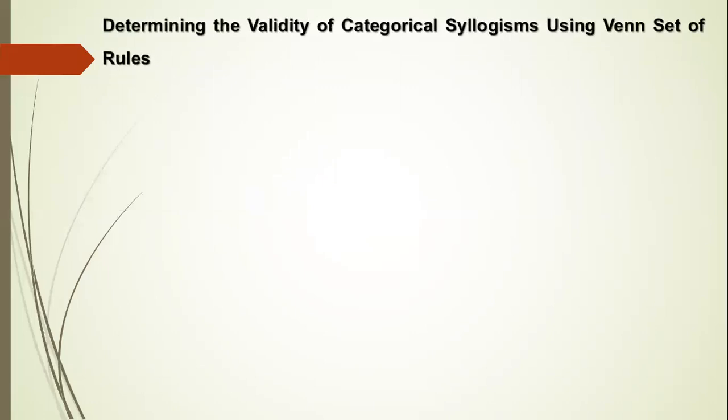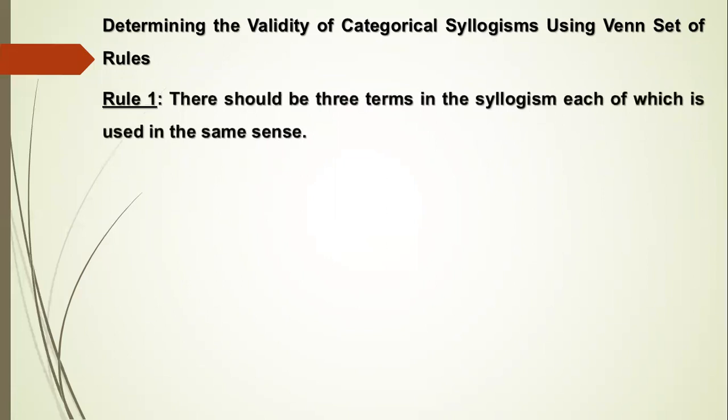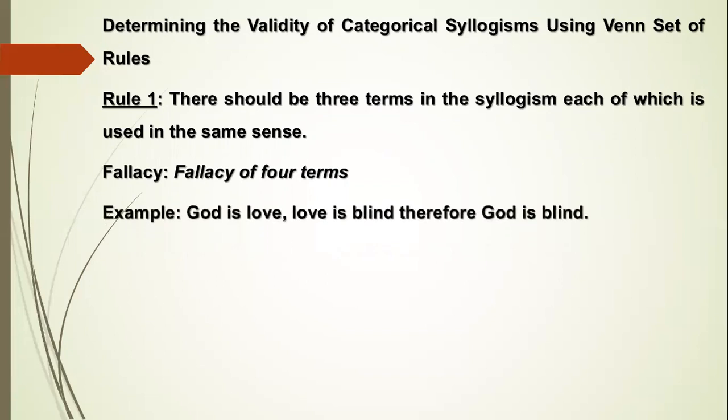Determining the validity of categorical syllogisms using the set of rules. Rule 1. There should be 3 terms in the syllogism, each of which used in the same sense. Fallacy, fallacy of 4 terms. Example, God is love, love is blind, therefore God is blind.